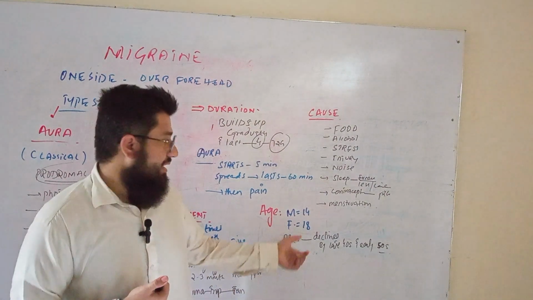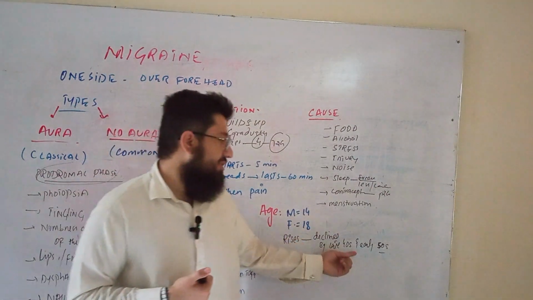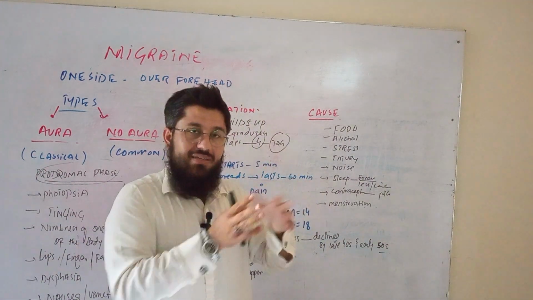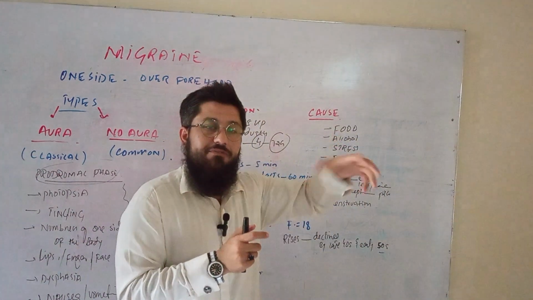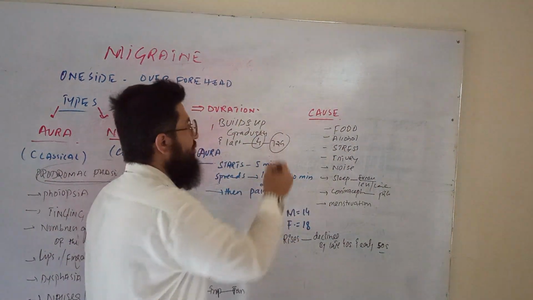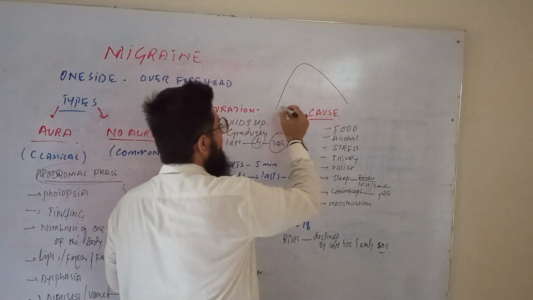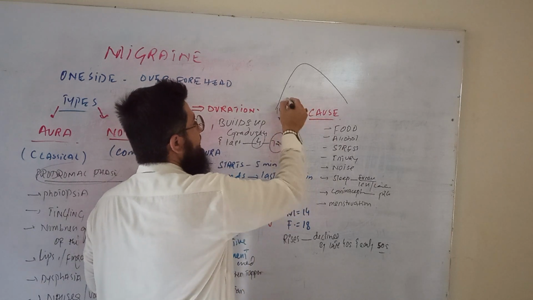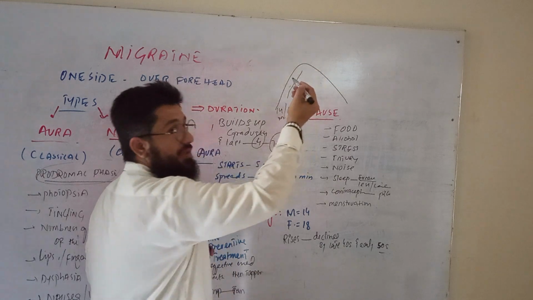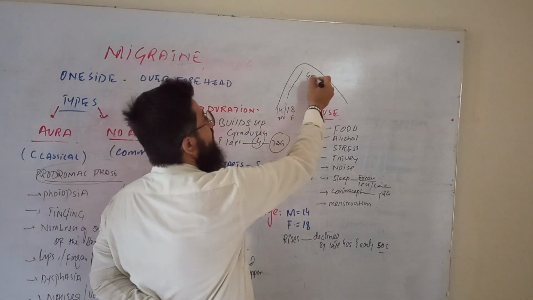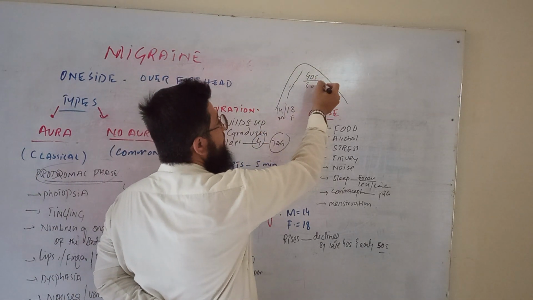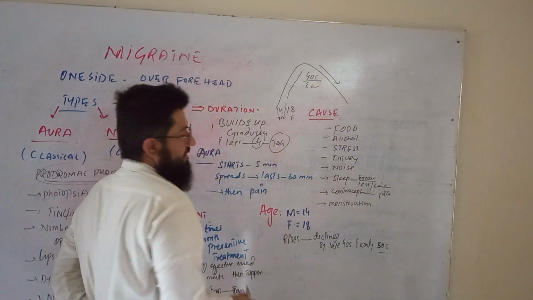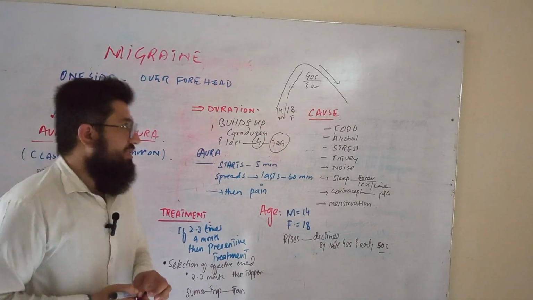Actually, it rises in the early ages, and when a person reaches the 40s and 50s, it declines. Late 40s, early 50s, it declines. So this goes this way: rise and decline from 14 or 18 regarding male and female. The pain rises when the male or the female reaches the 40s or 50s, and in the late 40s and early 50s, the pain declines. This migraine declines. So this is about age.